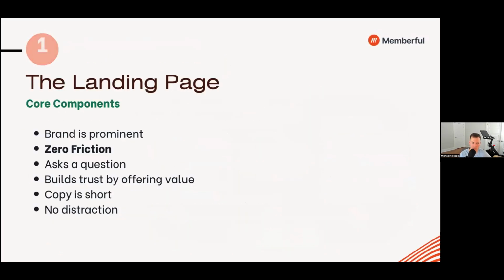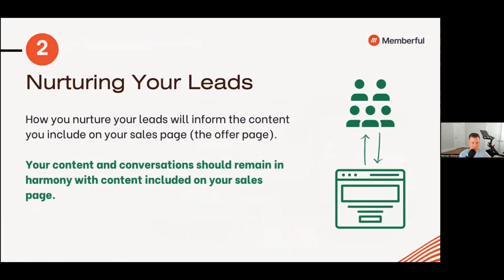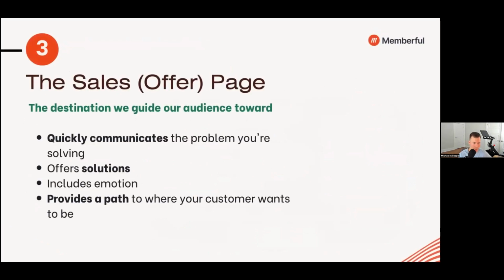One of the things I'm going to highlight real quick about the sales page, some of the core features. We quickly communicated the problem we were solving. We offered up the solution. We included emotion. We had a story that explained the story behind the membership, why it was created, and the results that could be expected. And most importantly, that sales page provides a path to where you want that potential customer to be. In this case, we wanted that person to be in our membership.